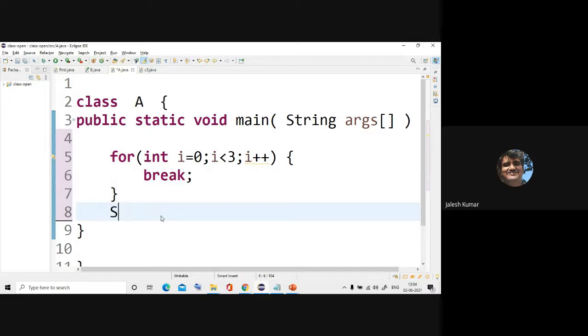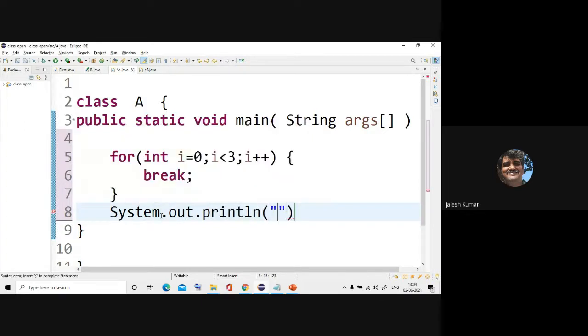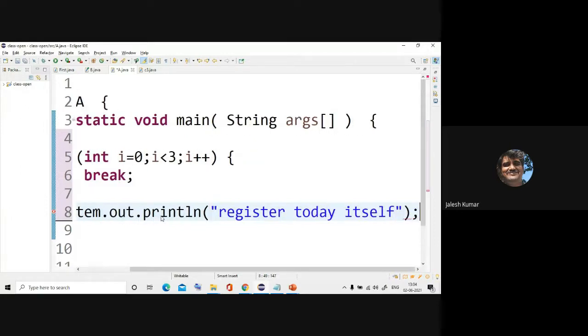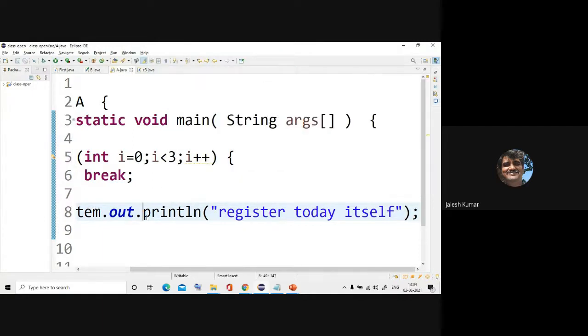It will come out of the loop, and whatever you have typed after that break will be printed. We'll see whether it executes as soon as the loop is executed.